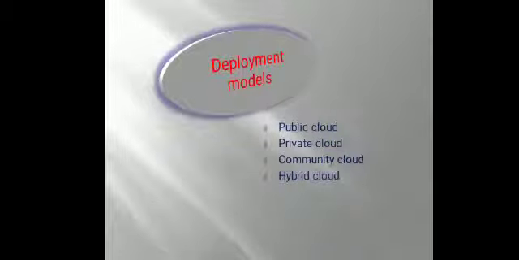Public cloud is similar to a public bus. It is accessible to everyone. We pay only for the resources we use and how long we use them. That is public cloud. Private cloud is similar to our own car. We pay for the whole thing. Hybrid cloud is similar to hiring a taxi. We pay only for our use. Hybrid cloud is a combination of both public and private cloud. These are the deployment models.